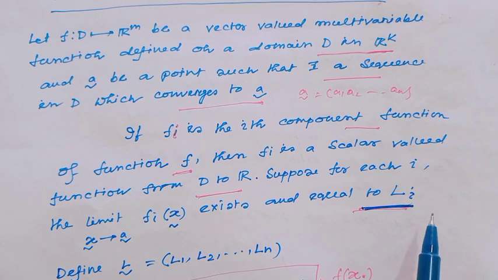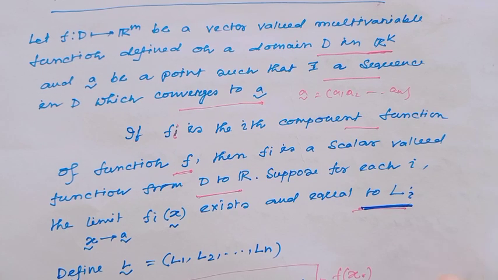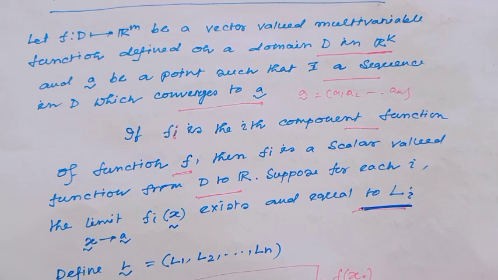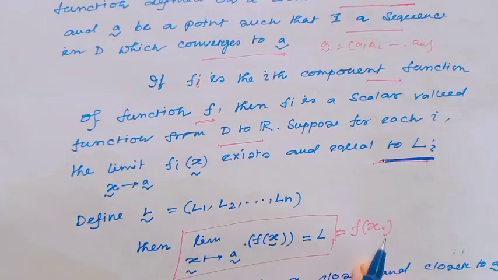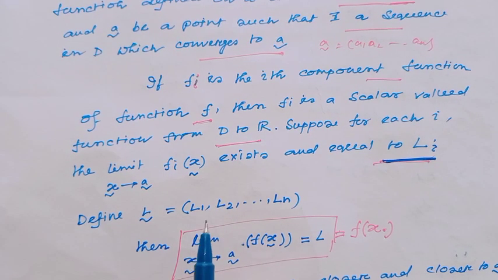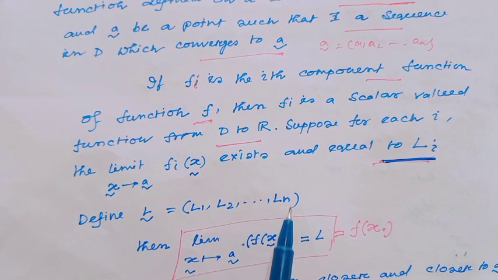That means in the ith component the value of the limit of this function is Li. Then define L̃ equal to L1, L2 up to Ln.